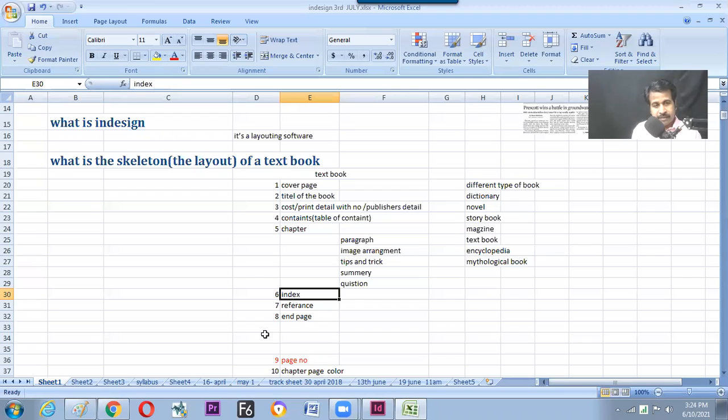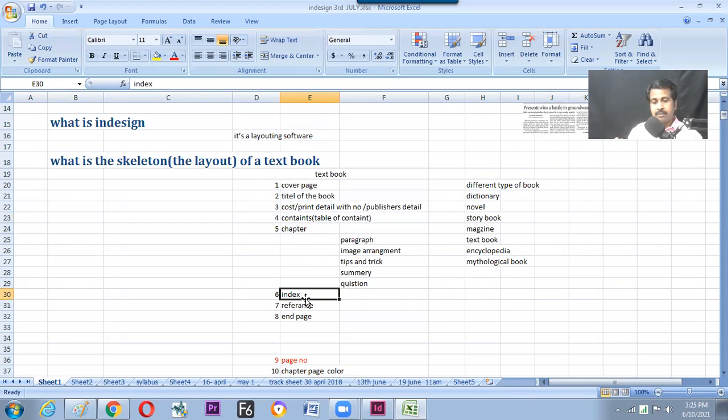Fine. Index will be coming at the end of your book. What is an index? It is a page which contains the difficult words or searching words and their page numbers. Generally, the index will be at the end of the book. So the book can be searched in two different manners, either by the chapter name or by the word and its page number. The chapter names and page numbers will be at the start, and it is technically called the table of contents. And at the end of the chapters, we find some pages which contain the index. In that page, we find a particular word and the page number.